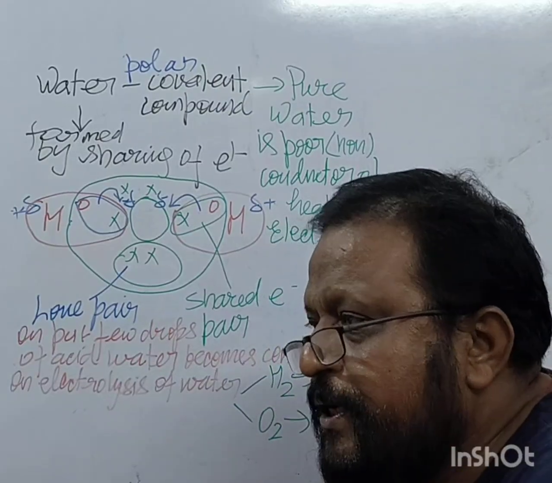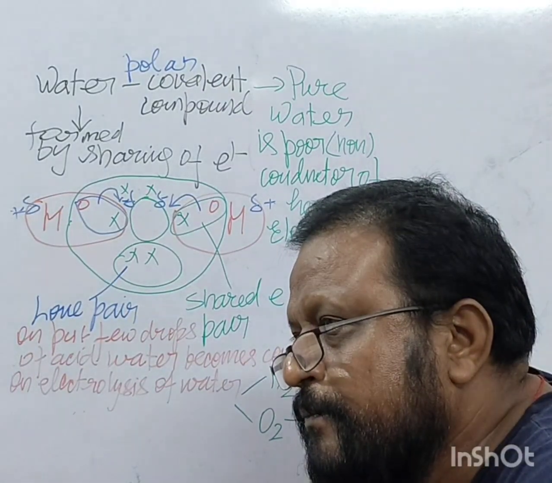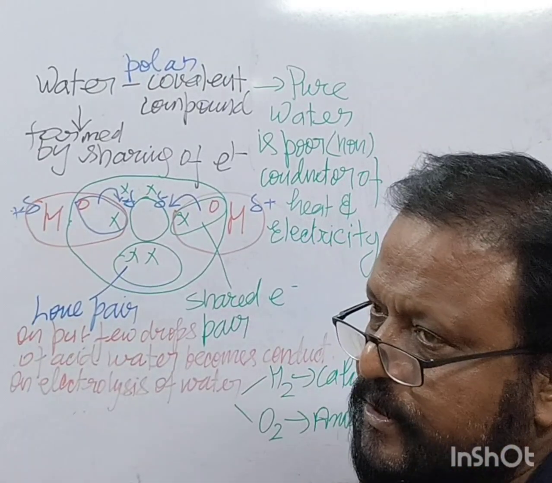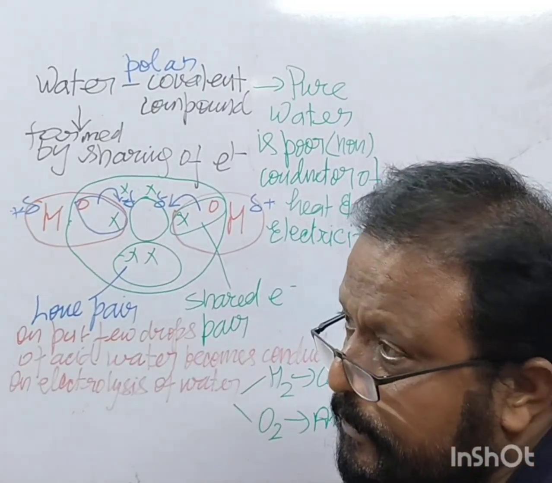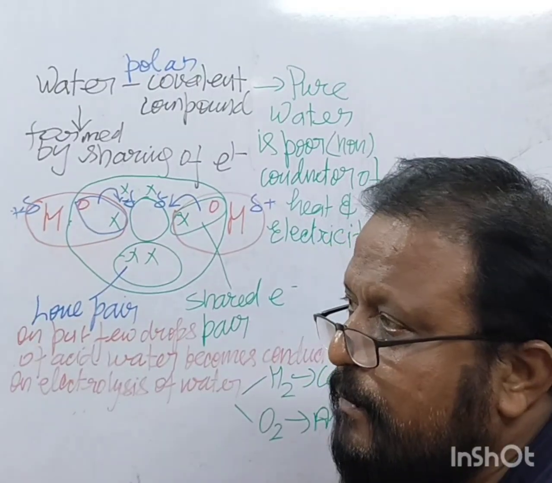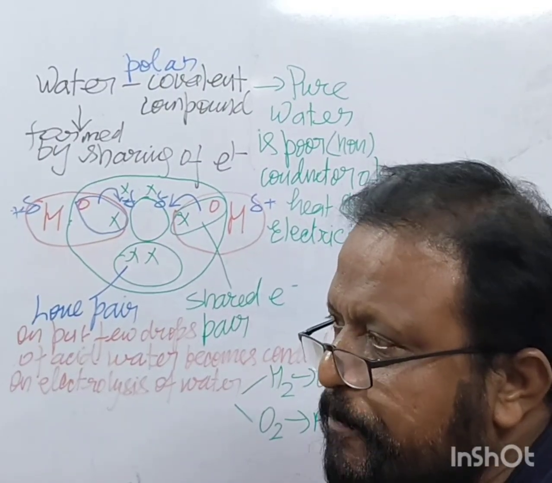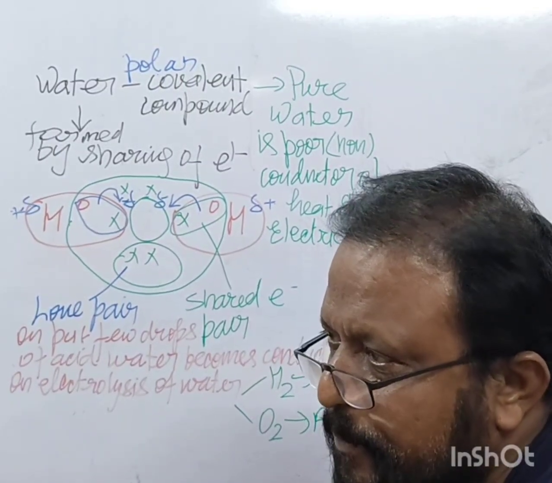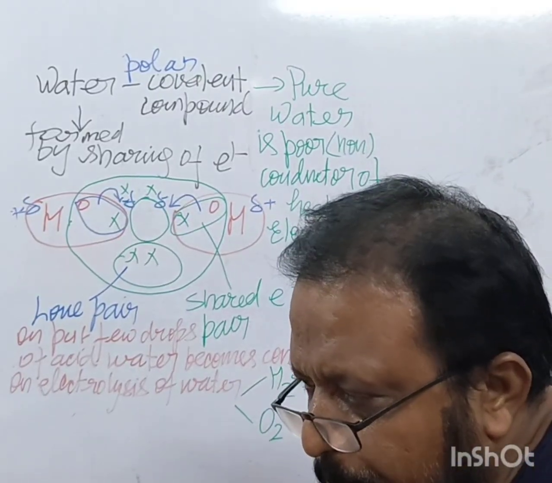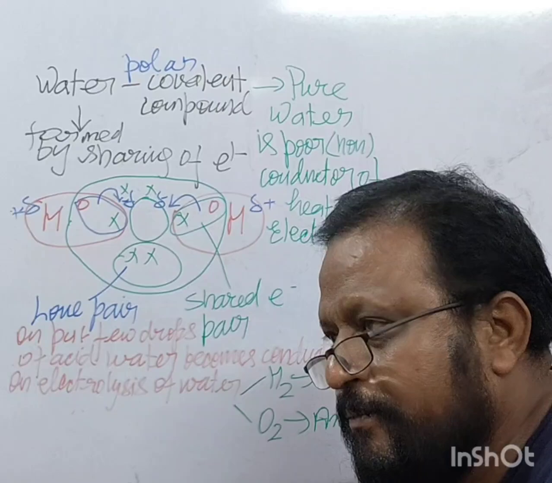On increasing pressure, the freezing point decreases. Inversely proportional. But water has a property that is the anomalous behavior of water.